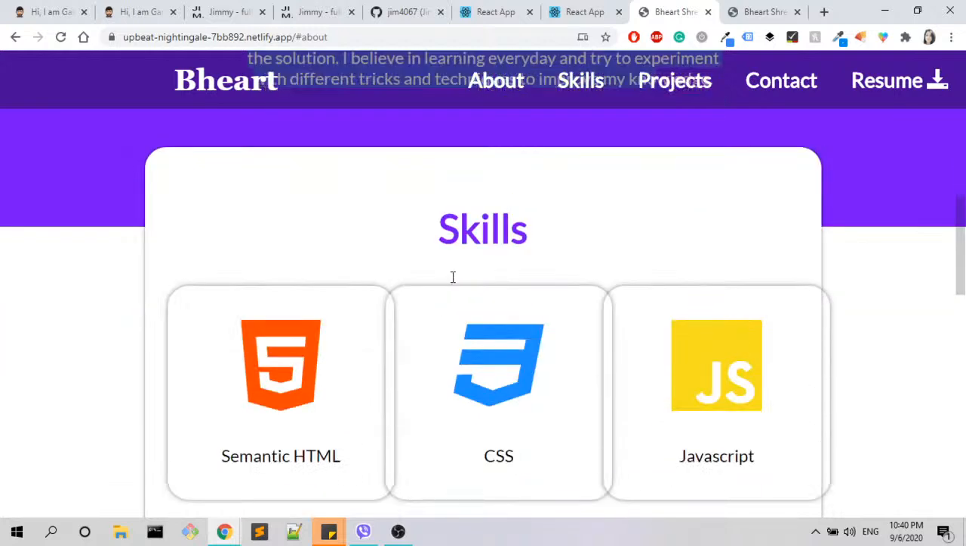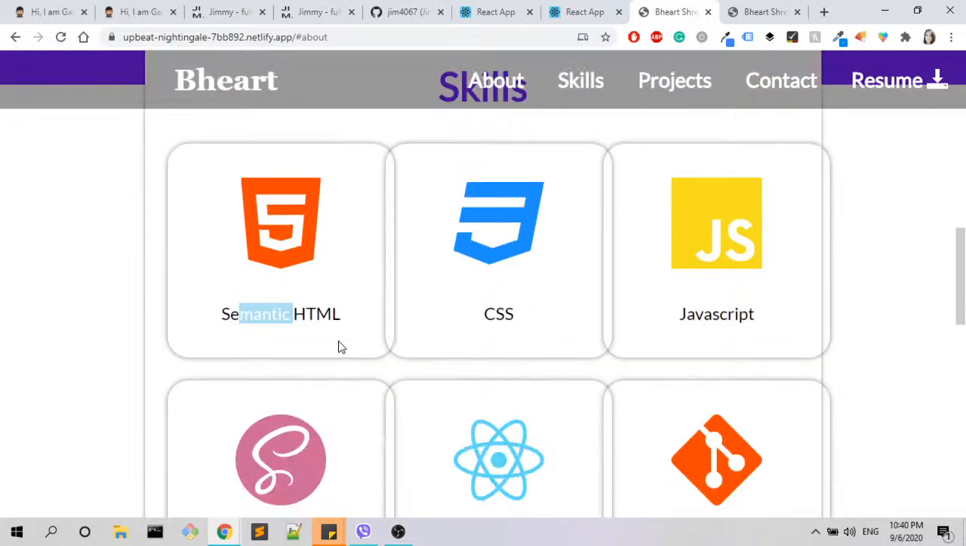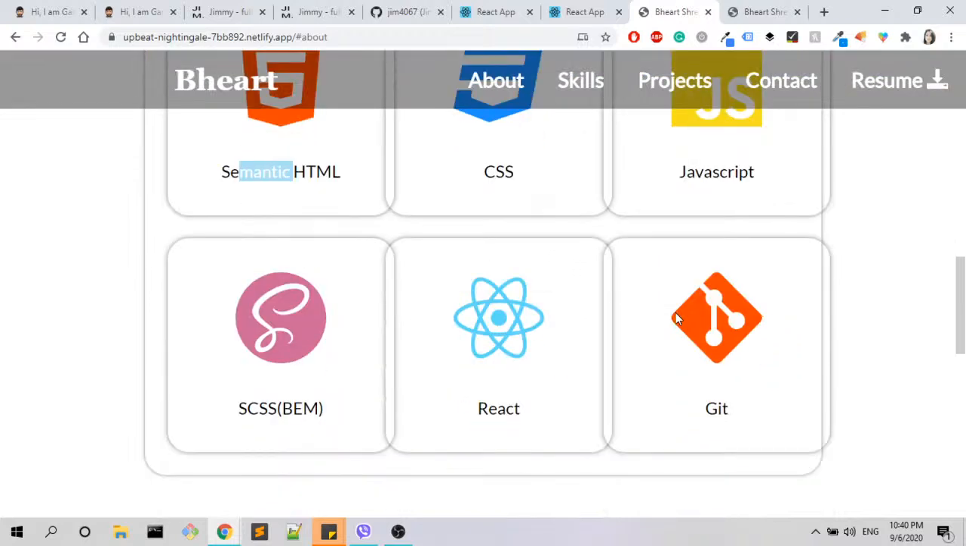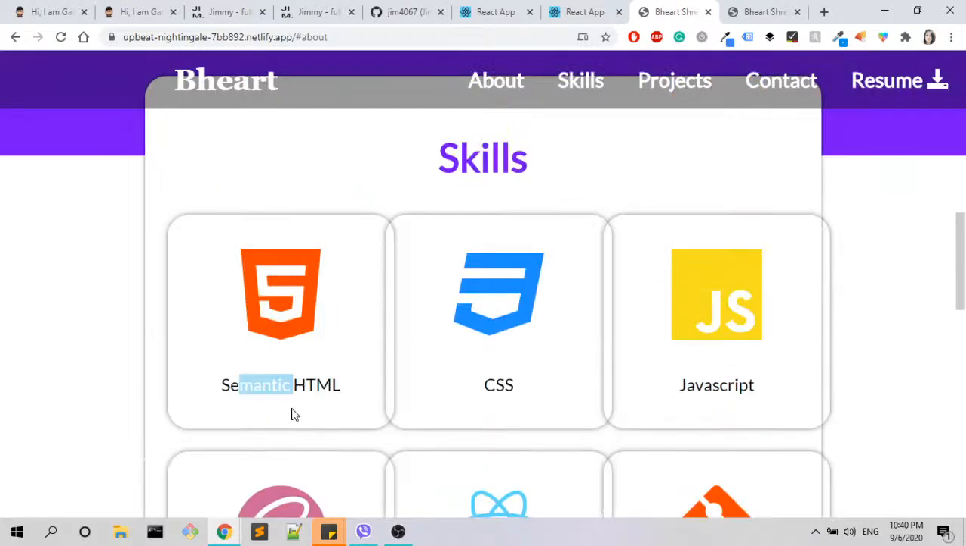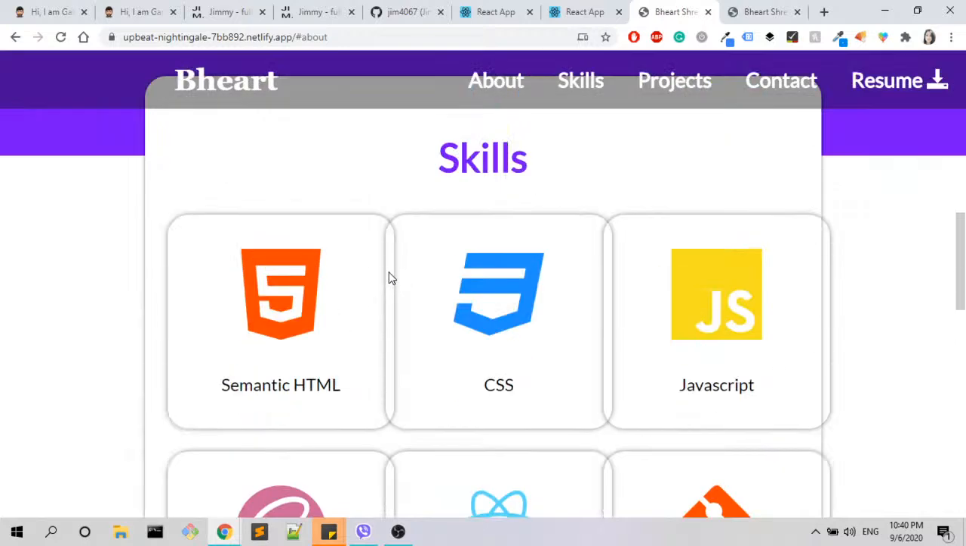Now continuing, we have the skills, and again we have images and written what the skills of that person are. It's HTML, CSS, JavaScript, Git, React, and SCSS. Again, this is kind of cool. I'm not really sure about that part.